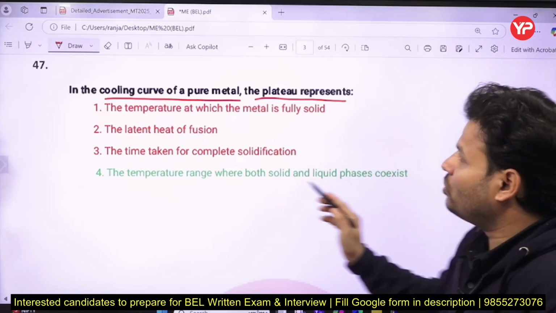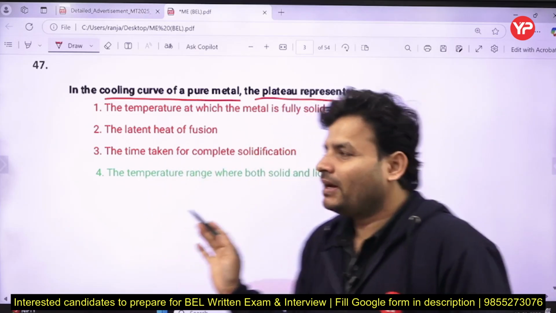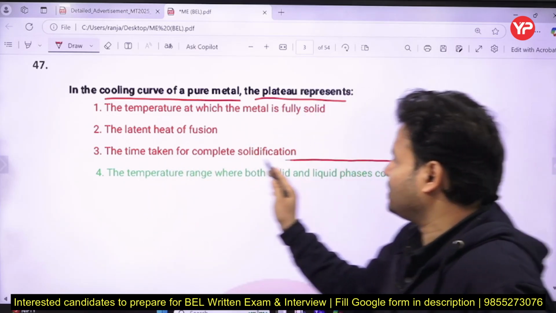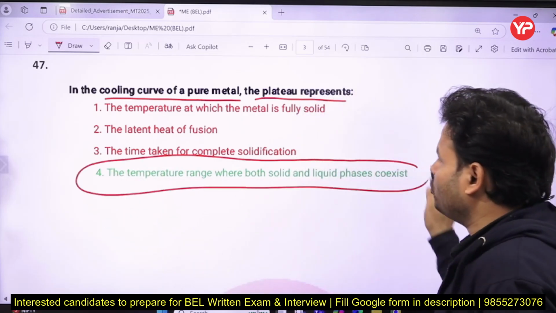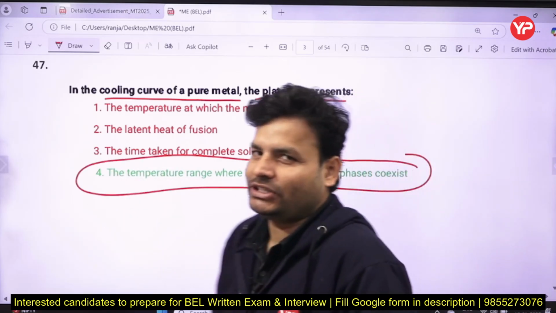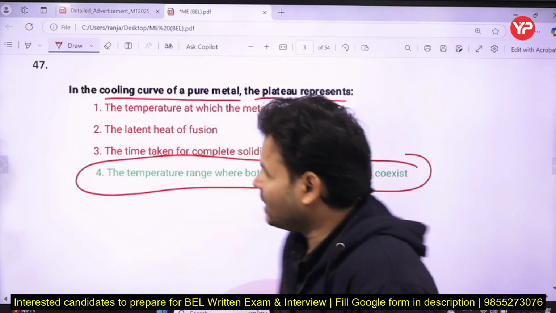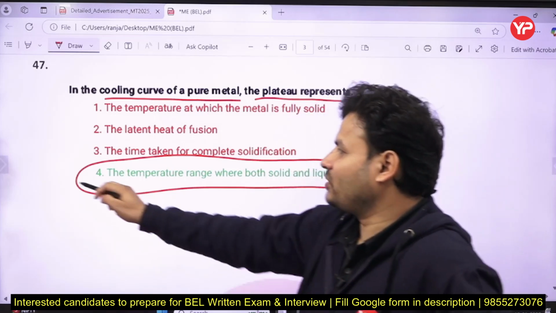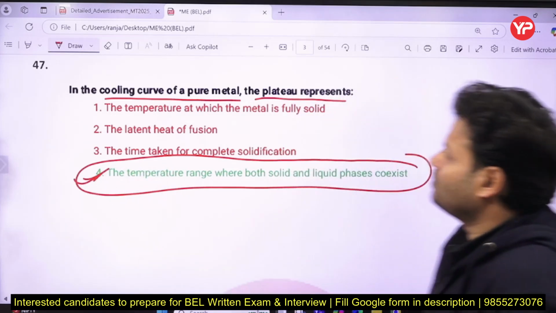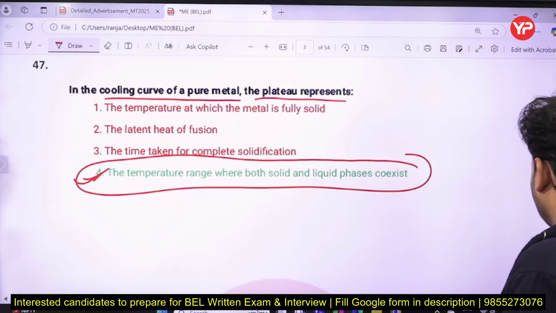So if you go through the cooling curve, my dear friends, then you will find basically the cooling curve represents the temperature range over which both the solid and liquid phase are going to coexist. So the correct answer will be D for Delhi, or you can say 4 is the right answer. Come to the next question.